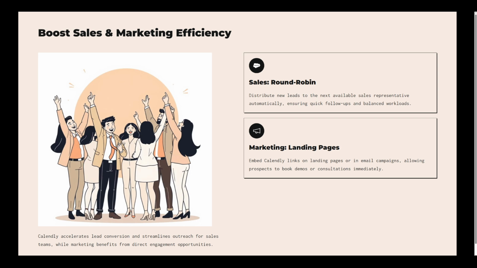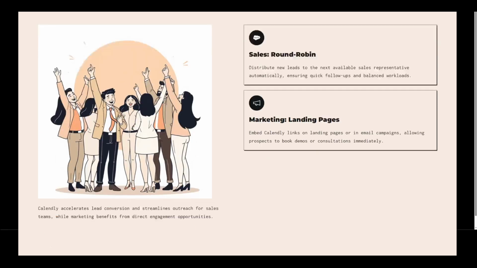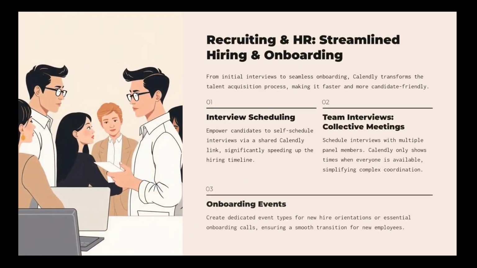When it comes to recruiting and HR, interview scheduling can be significantly expedited by sending candidates a Calendly link to self-schedule their interviews. This speeds up the hiring process remarkably. For team interviews, collective meetings can schedule interviews with multiple panel members, only showing slots when everyone is available. Onboarding can also be simplified by creating specific event types tailored for new hire orientations or onboarding calls.